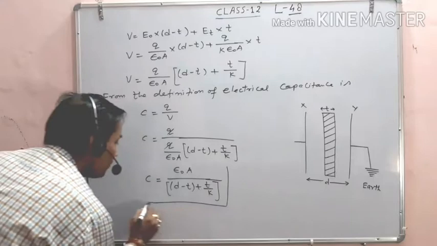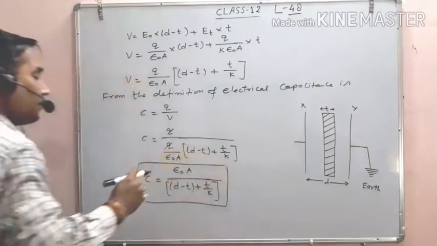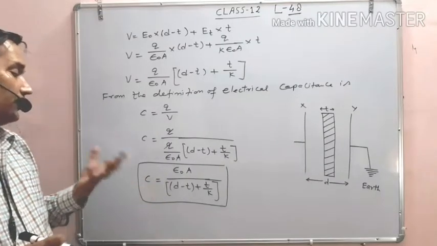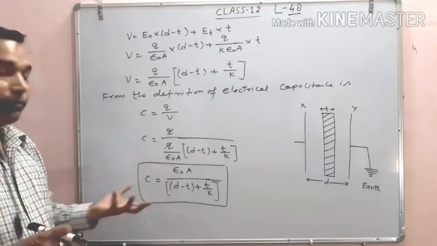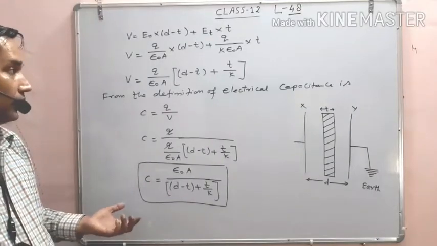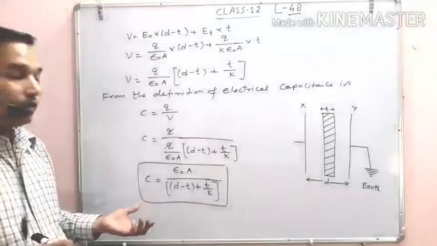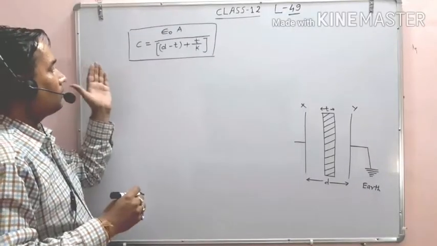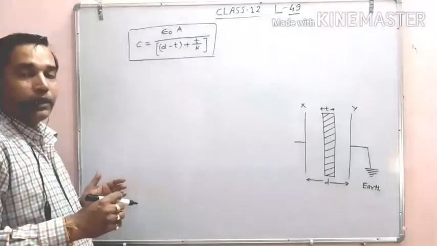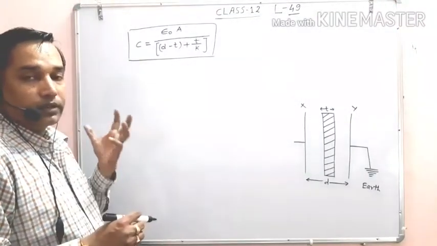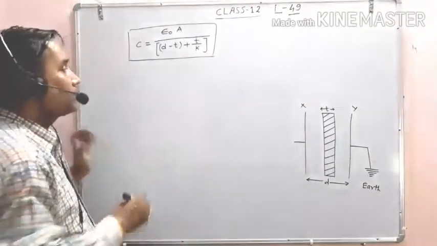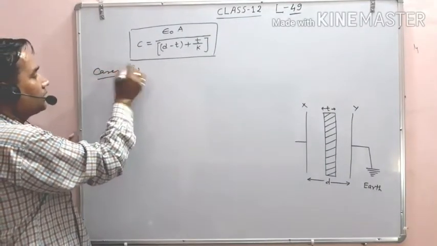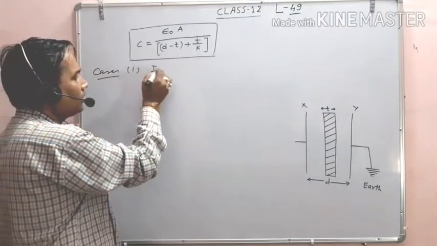This is the formula for electric capacitance for any parallel plate capacitor in which some slabs are introduced in between them. Okay, I hope there is no any problem beta. Okay, clear? This is general formula. Okay, now this is the formula for electrical capacitance for parallel plate capacitor when some slab is introduced between the plates. So now some cases.